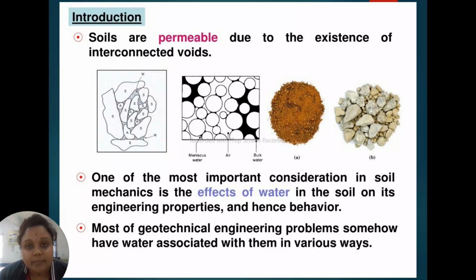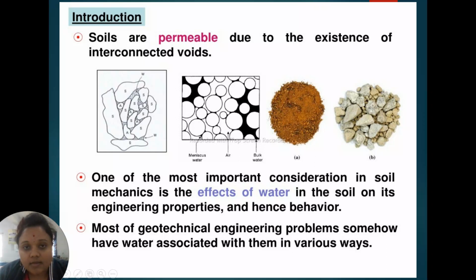Here, soils are permeable due to the existence of interconnected voids. Here, this is our soil mass, and the voids are interconnected, and voids are filled with either air or water.